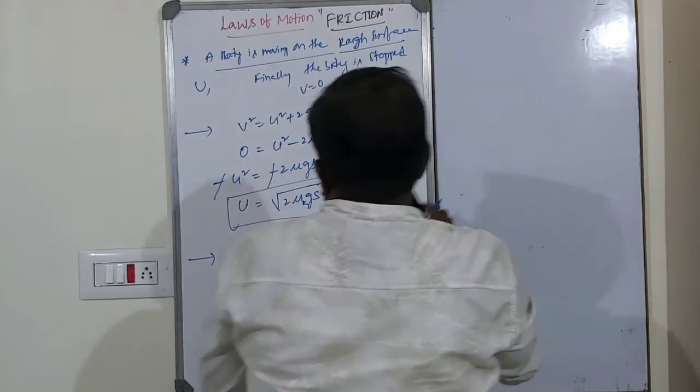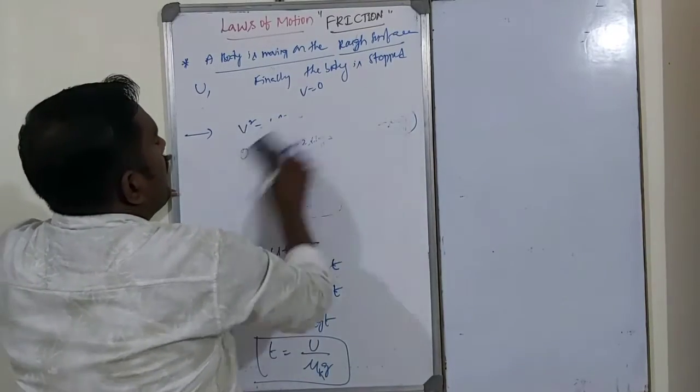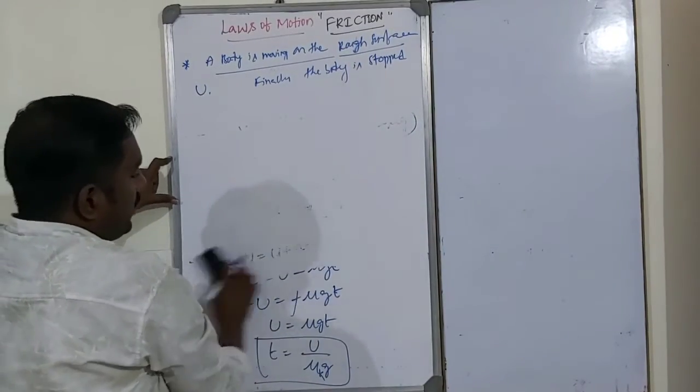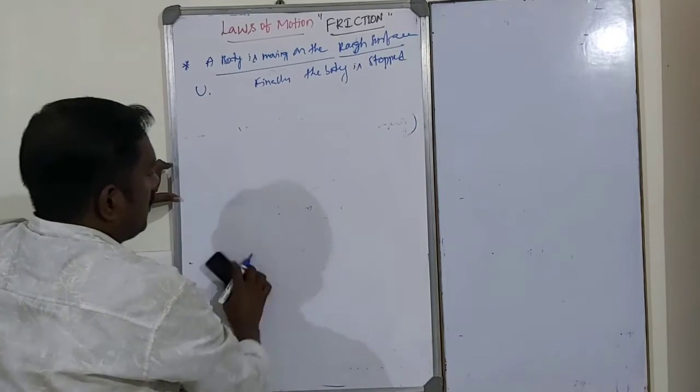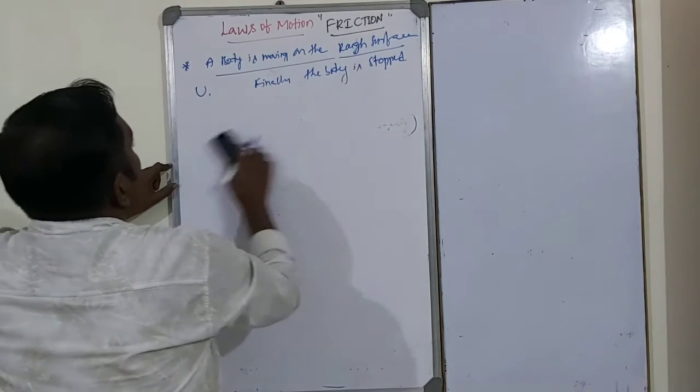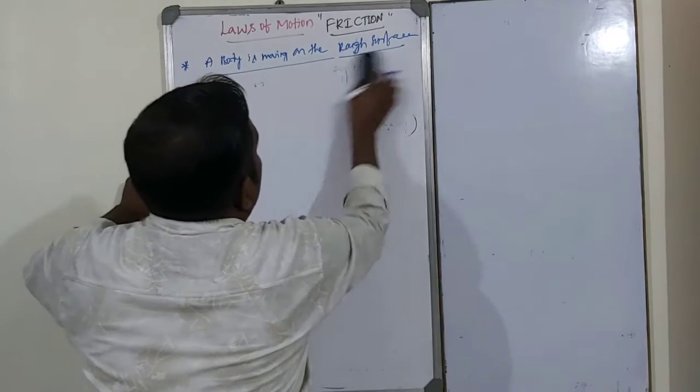A body moving on the surface making an angle theta with respect to horizontal, that is pushing and also pulling.